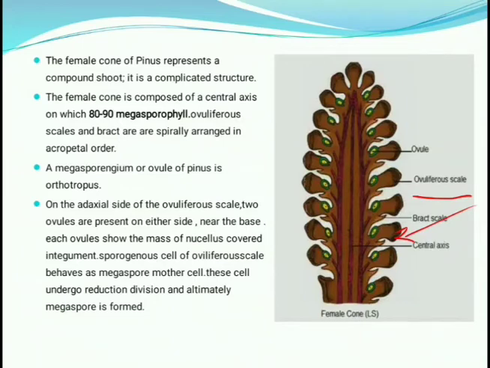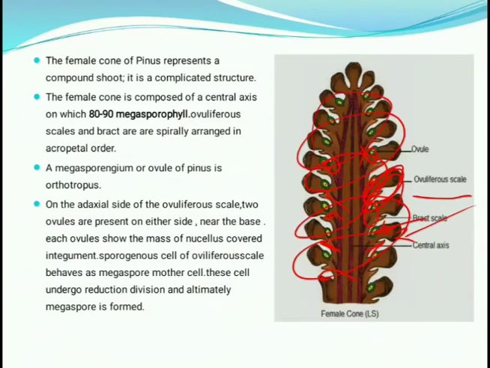oviferous scale. Why is it the oviferous scale? Because in its middle portion the ovule is present, so this structure is known as the oviferous scale. The green and yellow structure is where the ovule is present, and in the lower portion there is a bract-like triangular structure. Okay, this is the bract. This bract, oviferous scale, and ovule are arranged in a spiral manner on this axis.